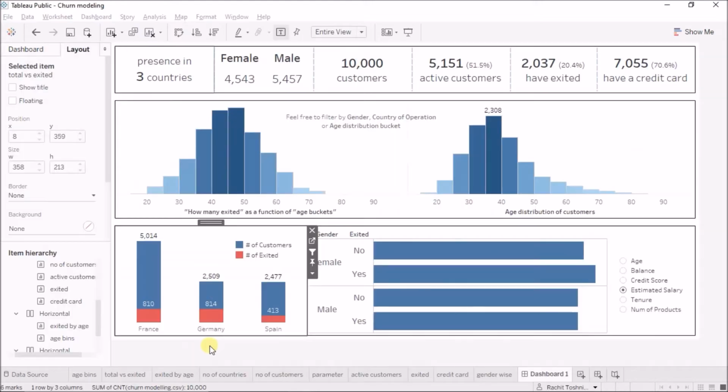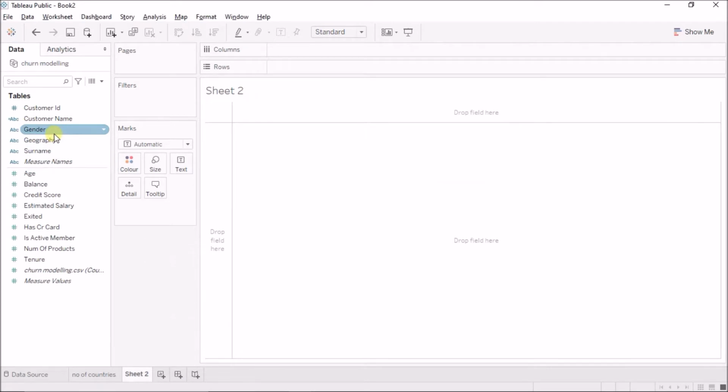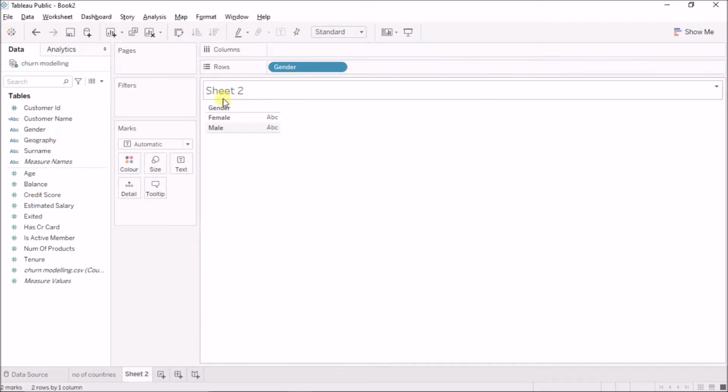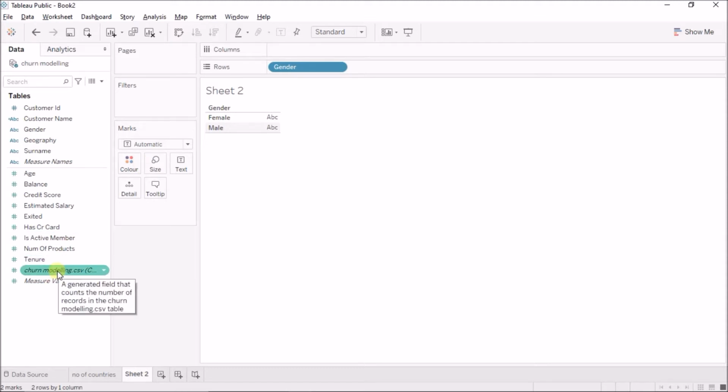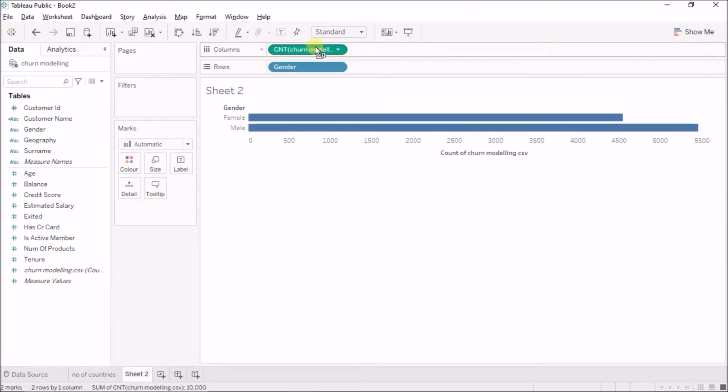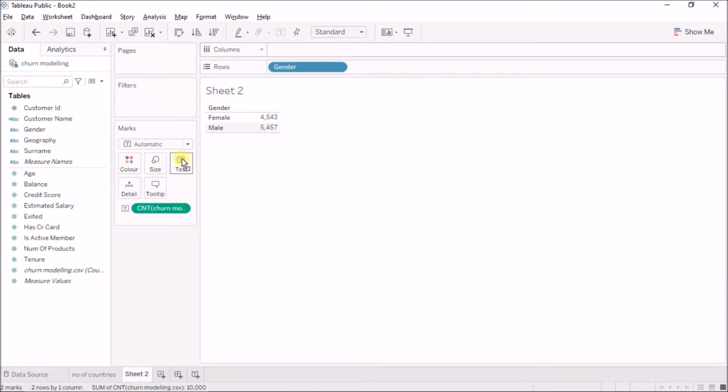So my next sheet is the male and female customers. So I'll just bring the gender, I'll bring the count, not here but here, I'll bring this to columns. Okay, and now I'll just remove this, hide labels.